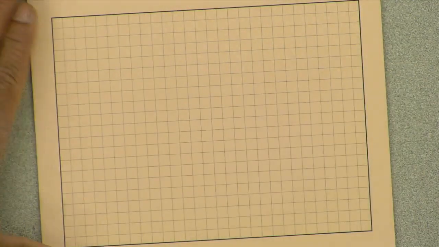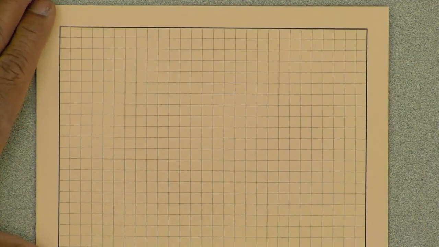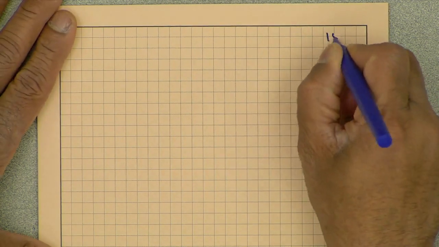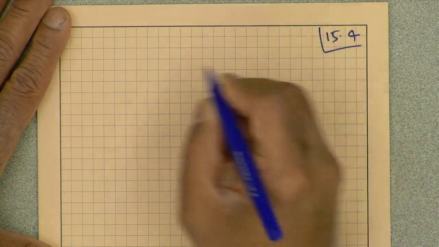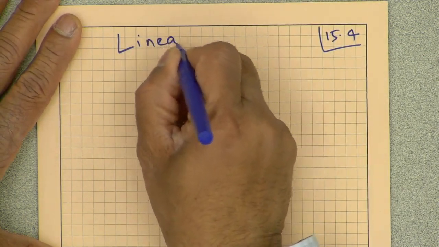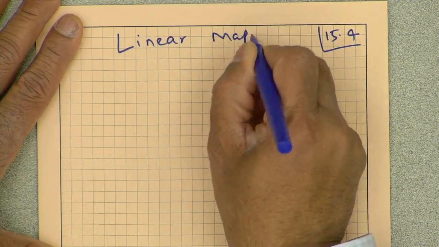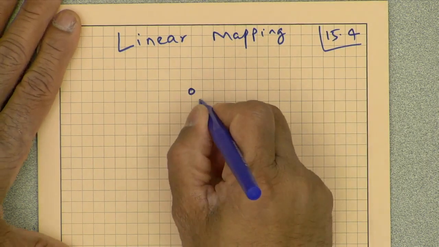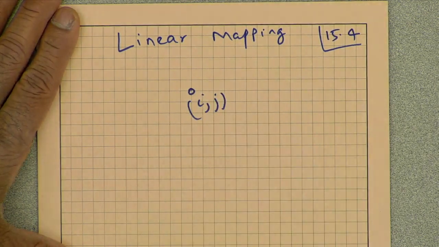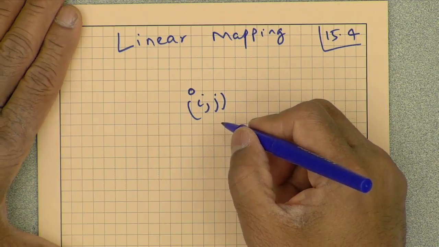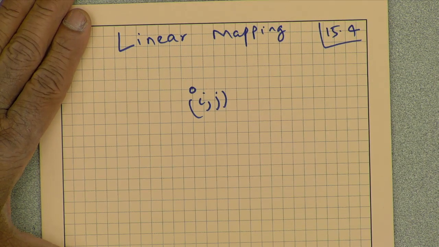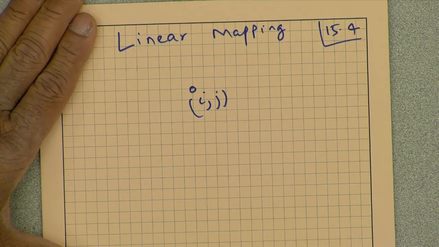Now, what does it really mean to map something by so-called linear mapping? The basic mapping is a very trivial linear mapping. For example, if I have a certain node with coordinates i and j, you can think about that as a certain point (i, j).